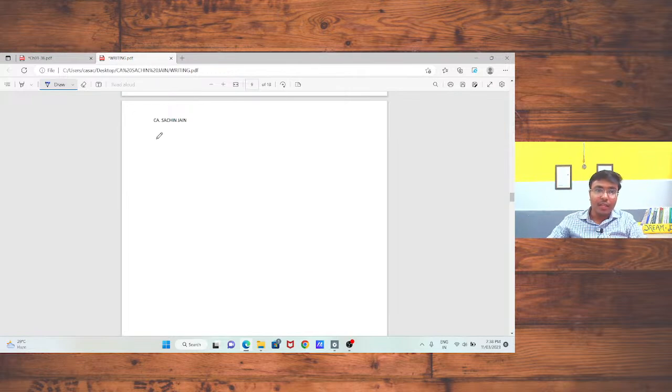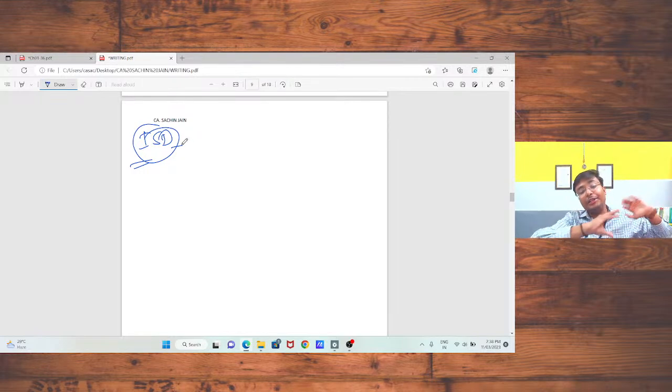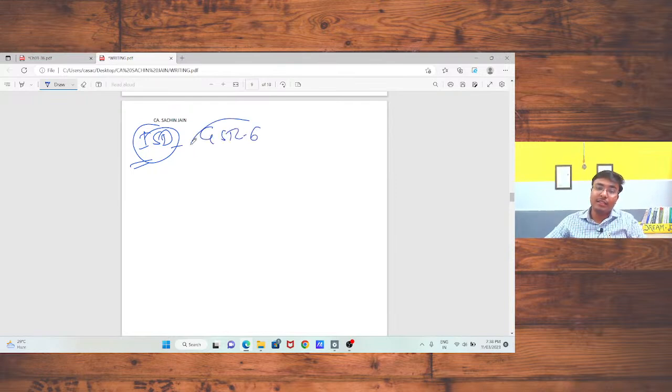So now, if you are an input service distributor, we have already discussed the concept of input service distributor. In that case, if you are going to distribute the input tax credit to your various branches, you need to file one return, that is called GSTR 6. In that return you should declare that you are going to distribute a particular input tax credit to a particular branch.